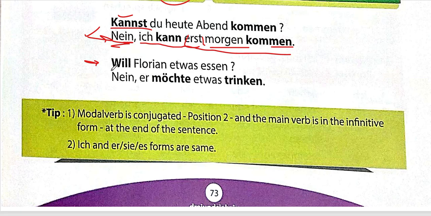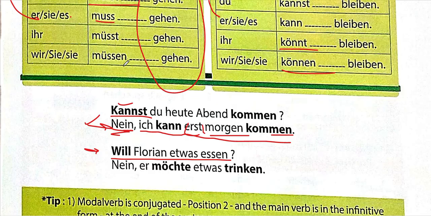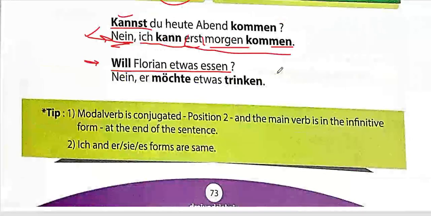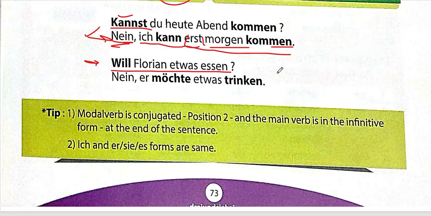Next, will Florian etwas essen? Will is not will, it is wollen. Remember, it's wollen. Why am I saying that again and again? Just so that you remember these things. It is easy when I keep repeating it, maybe you will remember. So, will Florian etwas essen?